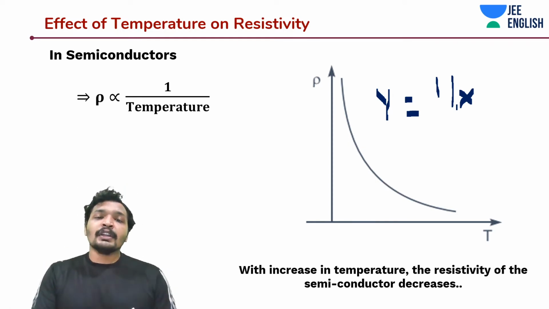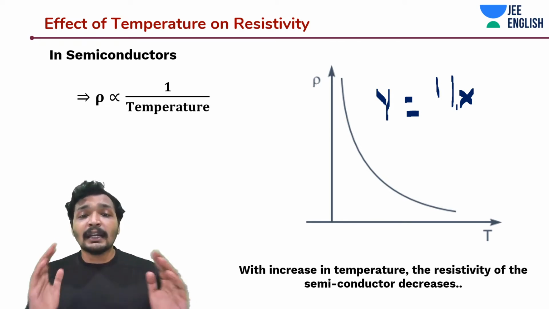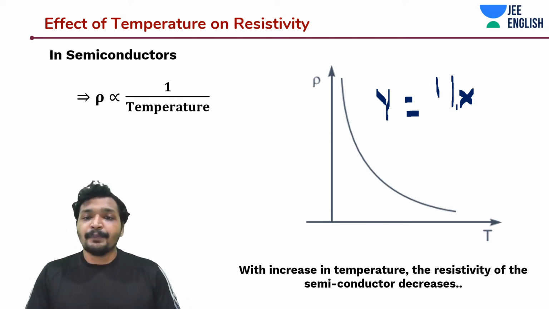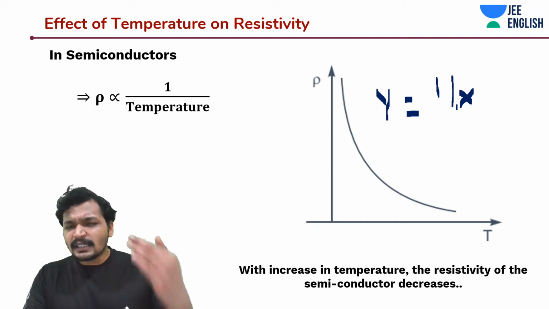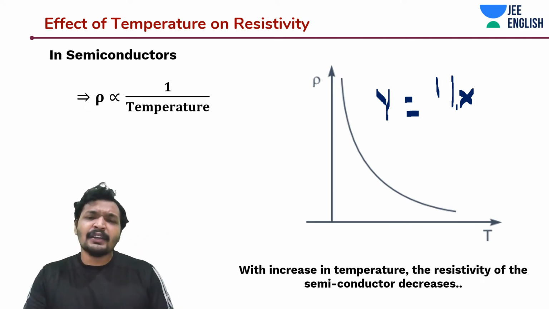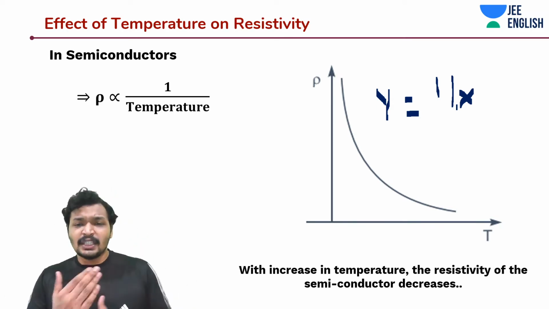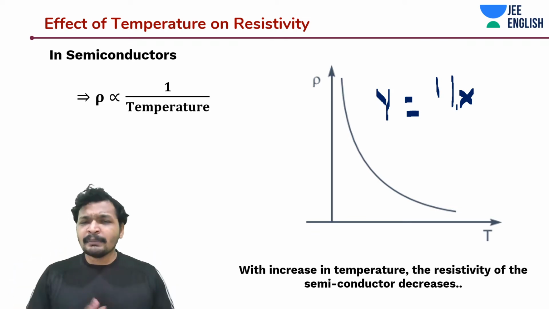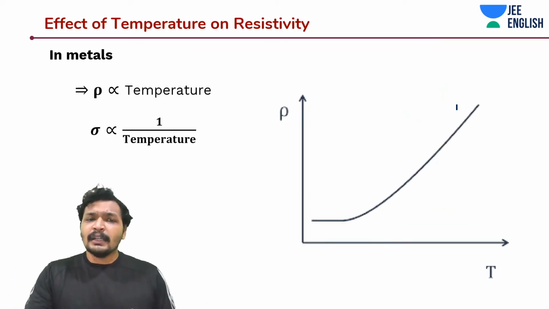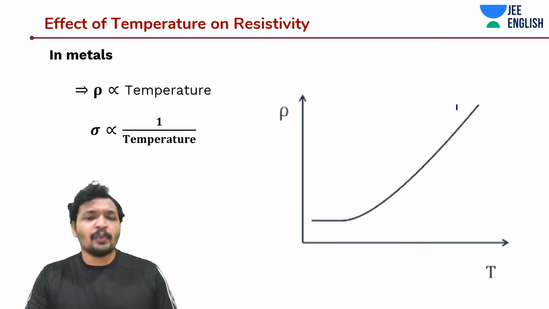Because what we are talking about is specifically for conductors or metals. Now, is there some other material where you'll observe no change in resistivity maybe? There is something like that. But let's first have a look at metals. What is happening in metals?